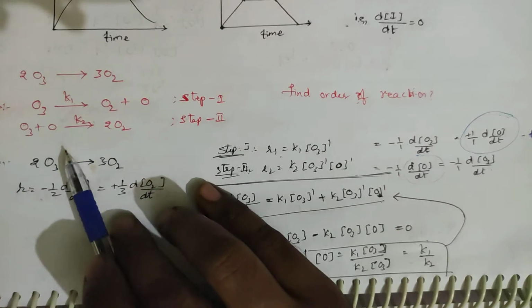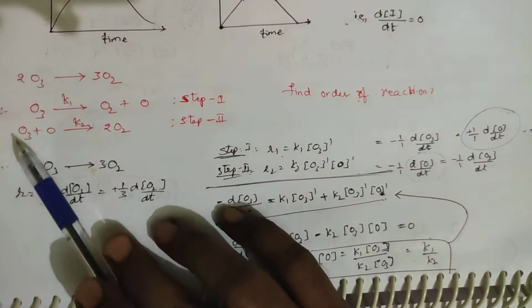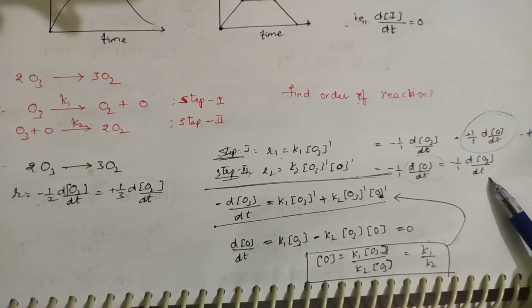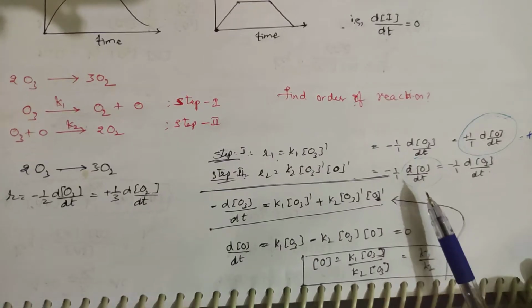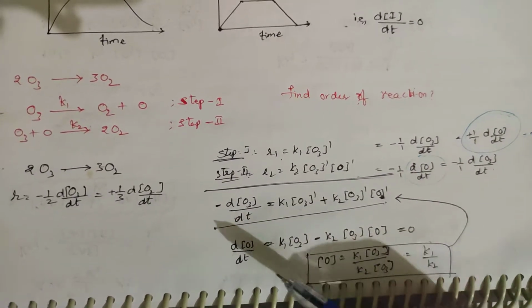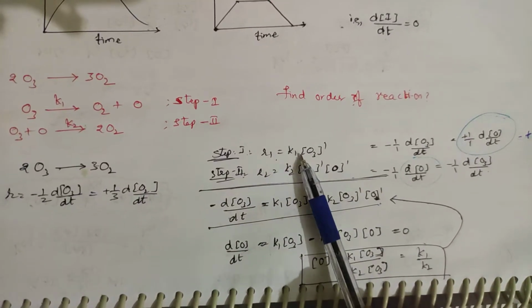And this equation you can also write as minus d[O3]/dt, or minus d[O]/dt is equal to plus 1 by 2 d[O2]/dt. This is the way you can write this equation.